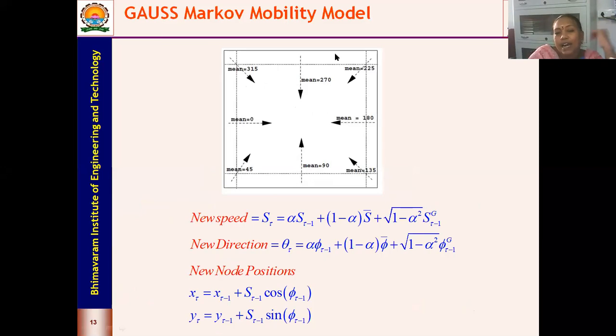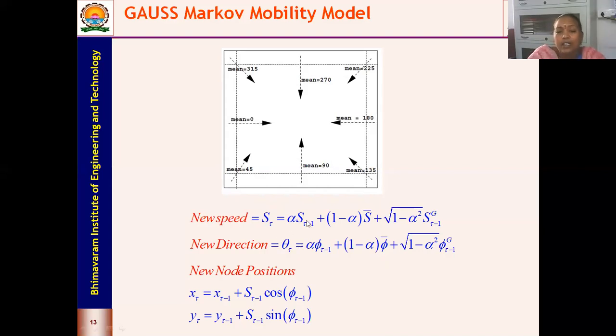Similarly, as we have a simulation boundary, based upon the directions, we define the directions here as well. Pi dash is the mean direction, S dash is the mean speed, S tau is the new speed, and theta tau is the new direction.